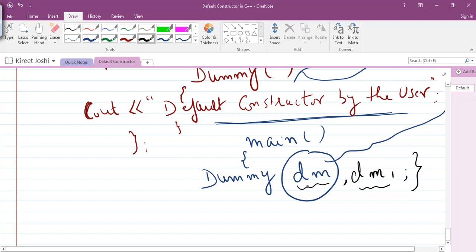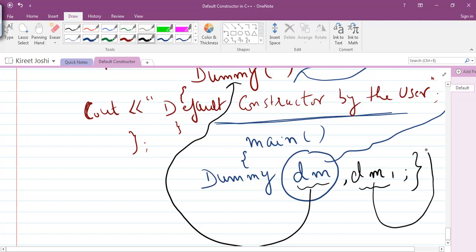First, the constructor will be invoked when this particular object is created. The compiler will give control to this special member function, and for the first object the explicitly defined default constructor will be invoked, and the output will be default constructor by the user. Again, if we create an object dm1, then for this object also this default constructor will be invoked, and the output will be default constructor by the user.